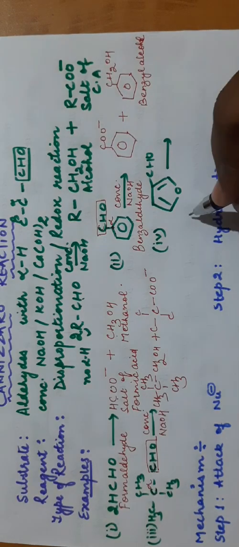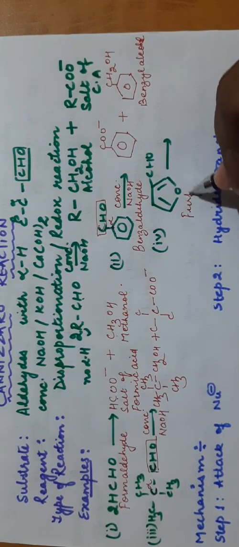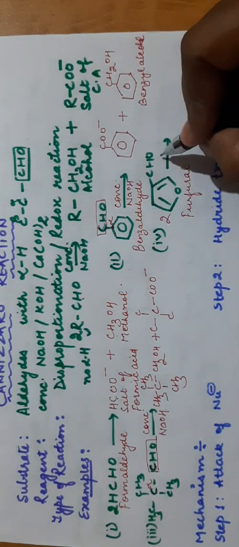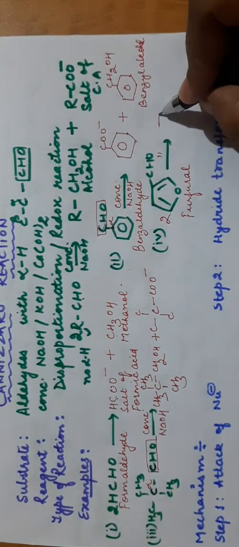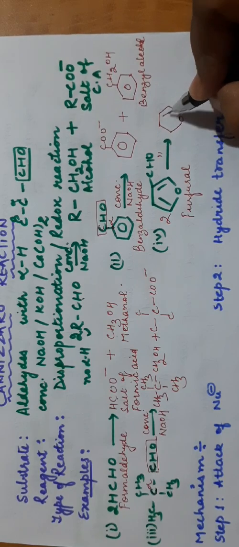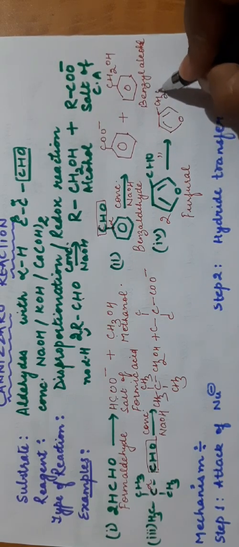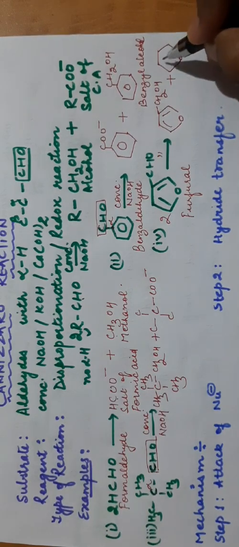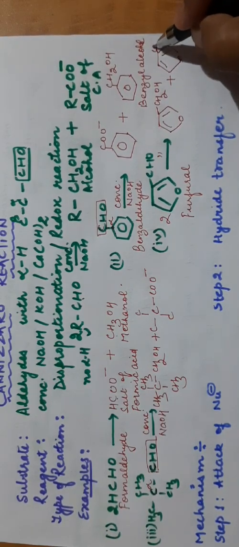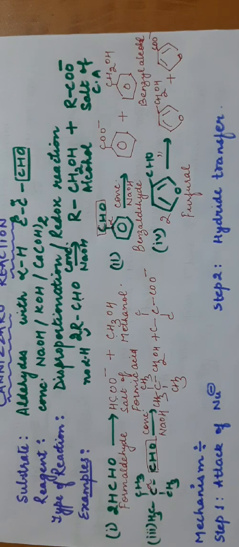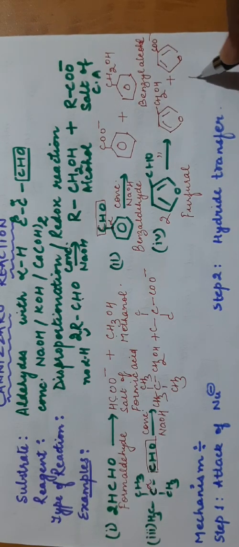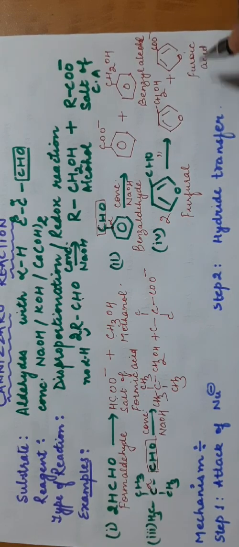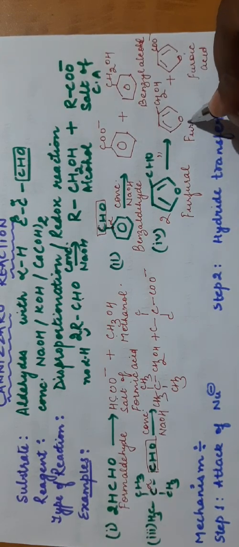Clear? This is furfural. One molecule will be oxidized, another one will be reduced. The same reagent we have to use. So you can get CH2OH plus COO minus. Clear? So it is the salt of furoic acid and it is furfuryl alcohol.